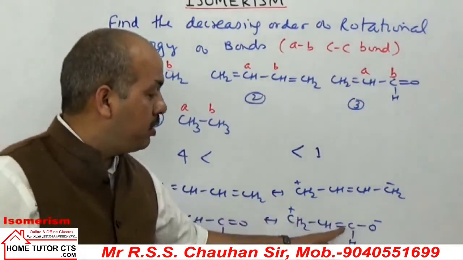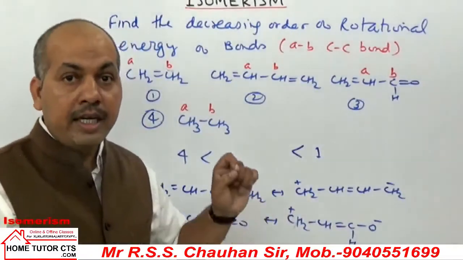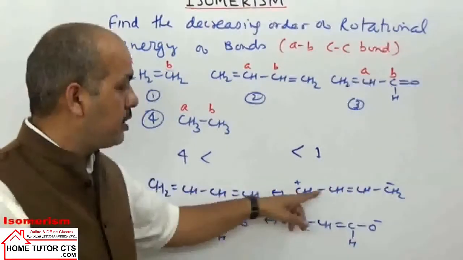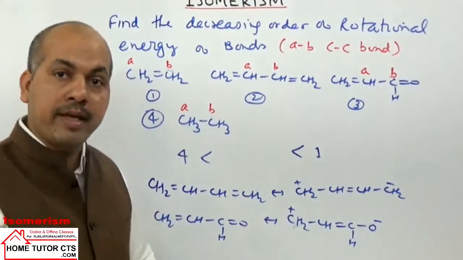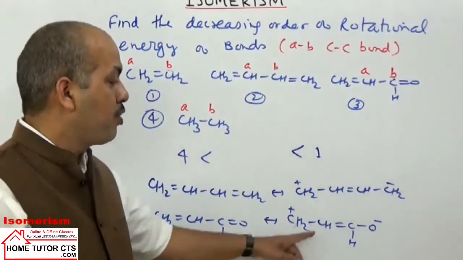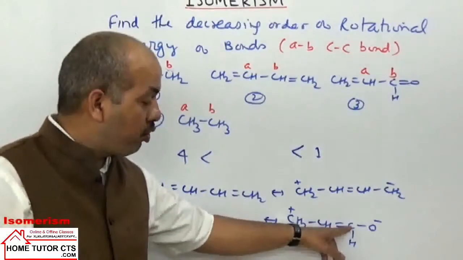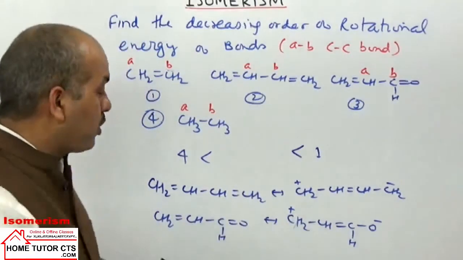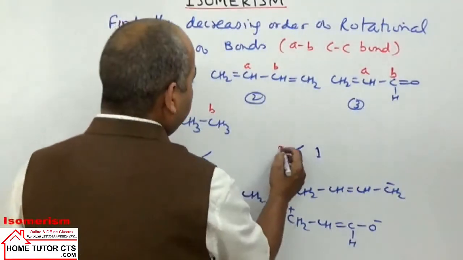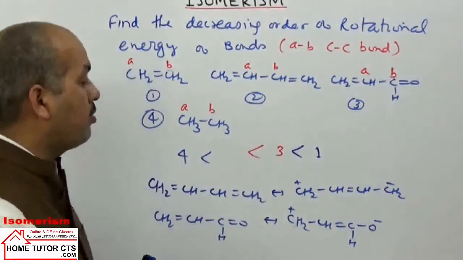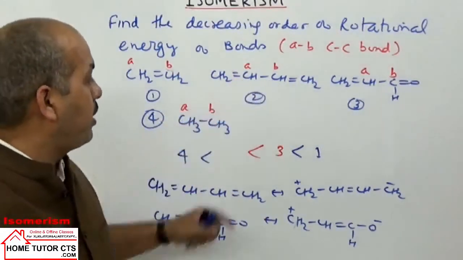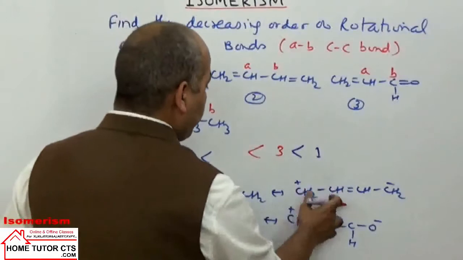So there is more stabilization, and this bond will have higher double bond character as compared to this case where the stability is less, because the less electronegative atom carbon is carrying the negative charge. If this bond has higher double bond character, rotation is difficult. So the third compound will have higher rotational energy as compared to compound second, where the stability is less for the structure.